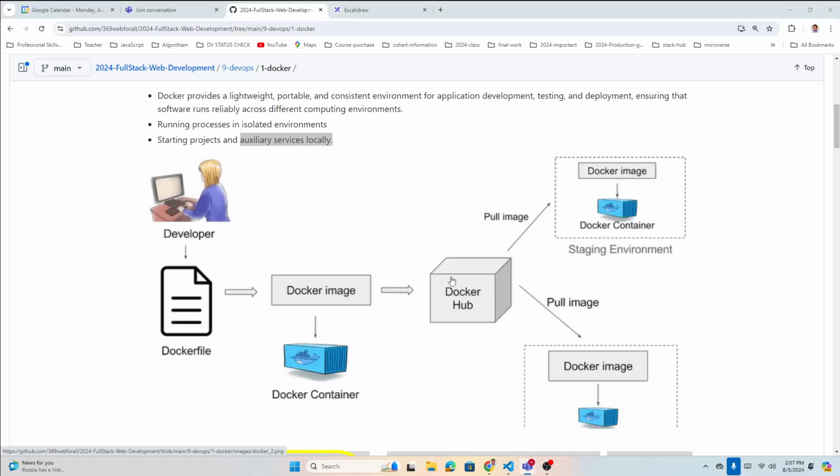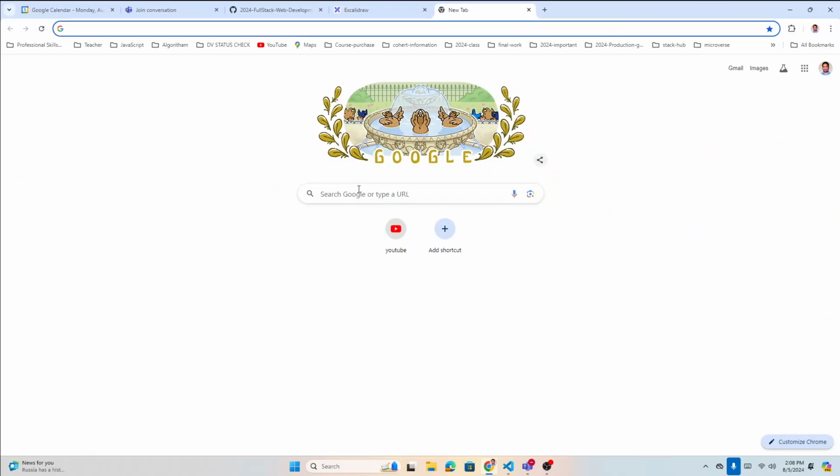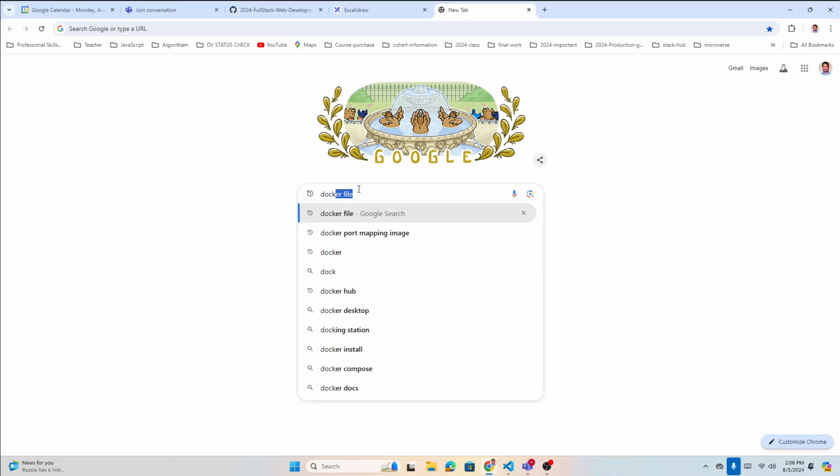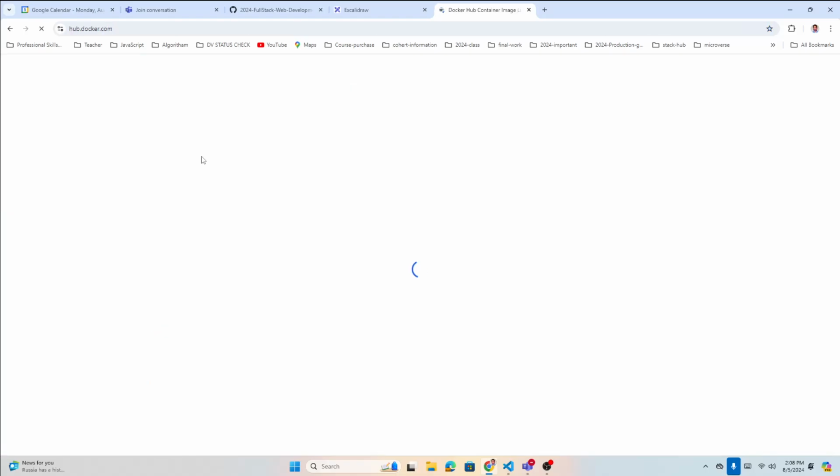The next thing is Docker Hub here. What is Docker Hub? You can store your image in Docker Hub. So let's go back and try to understand Docker Hub now. Docker Hub is similar to GitHub.